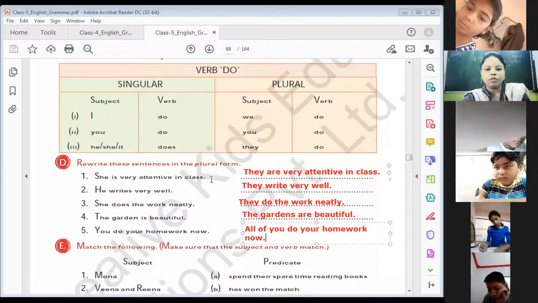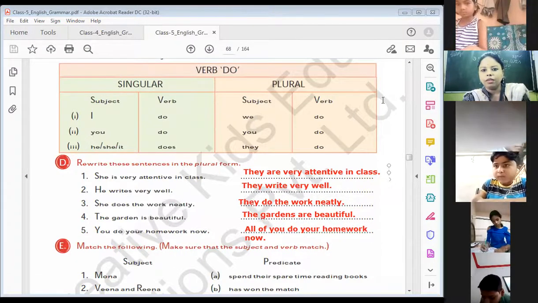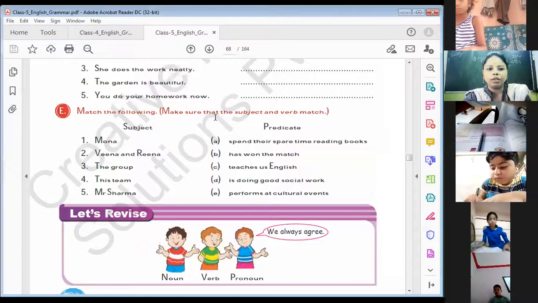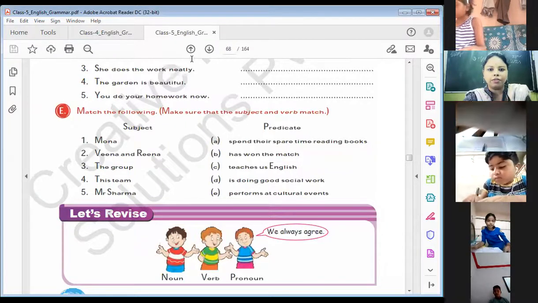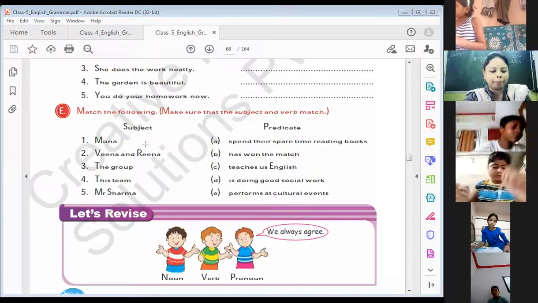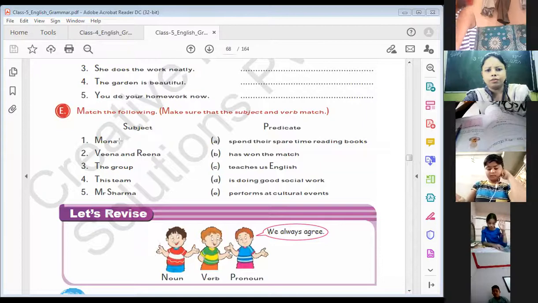So this is the answer of these questions. I hope you all have done. Move to the next exercise. Match the following. Make sure that the subject and the verb match. Here we just have to match the correct word. Mona is doing good social work.